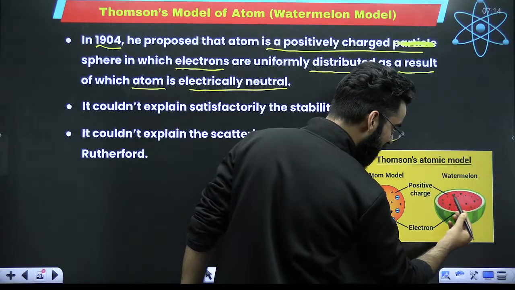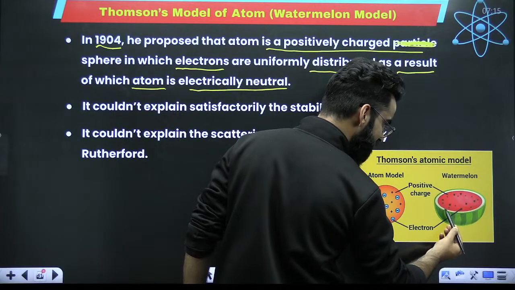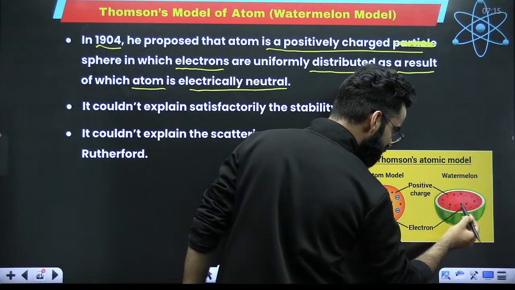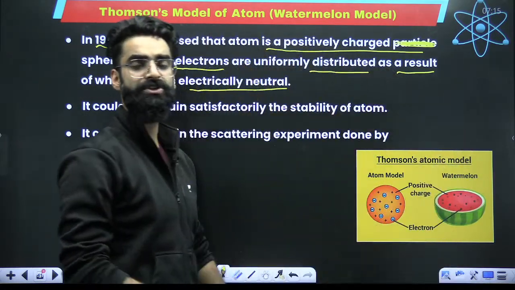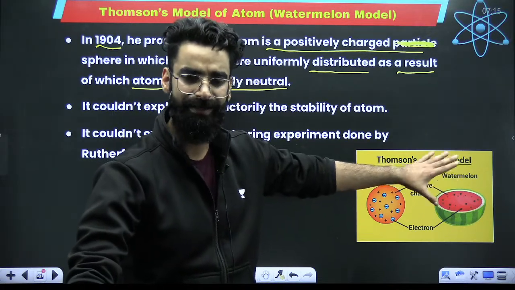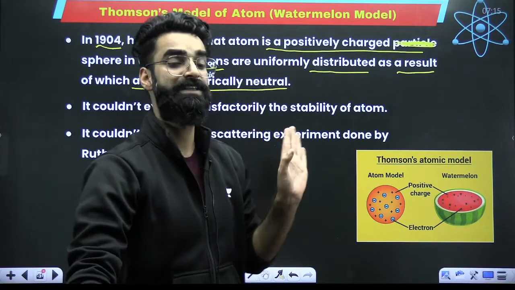This red colored part is the positive charge, and in this positive charge, the electrons are uniformly distributed, as a result of which the total positive charge and the total negative charge in the atom is equal. Therefore, the atom is electrically neutral as per this particular model.